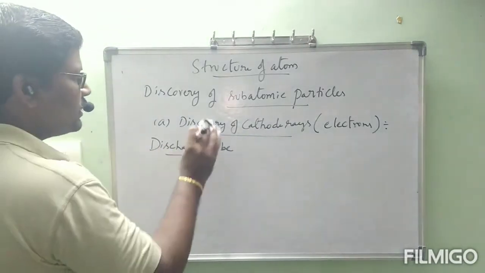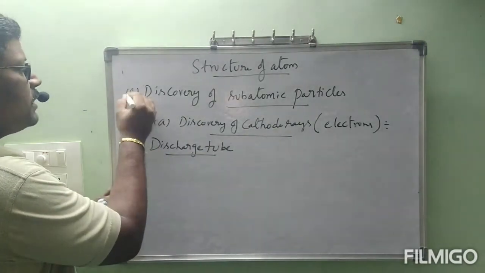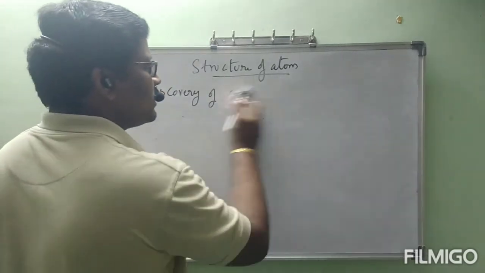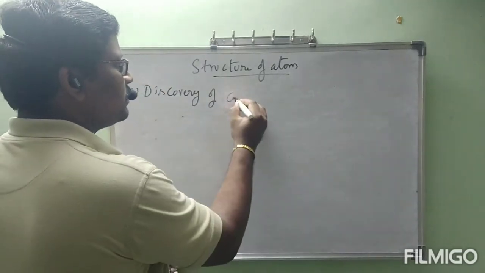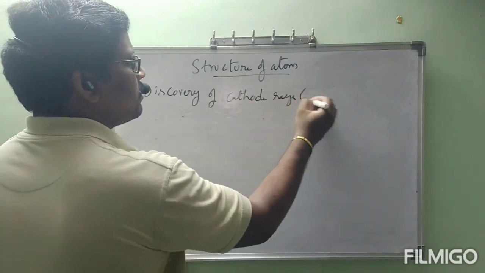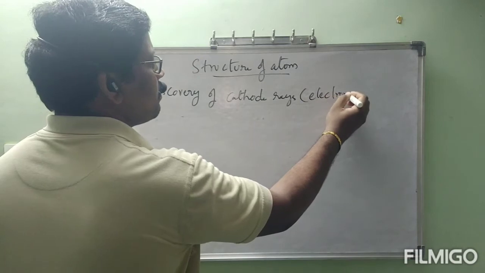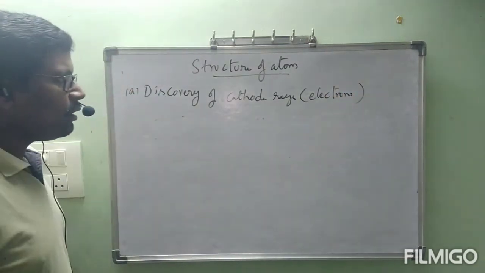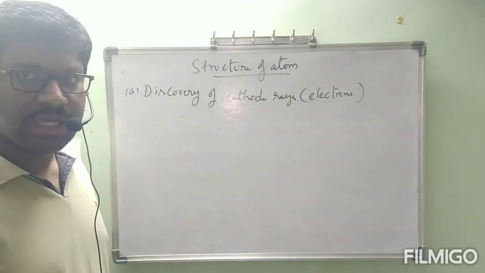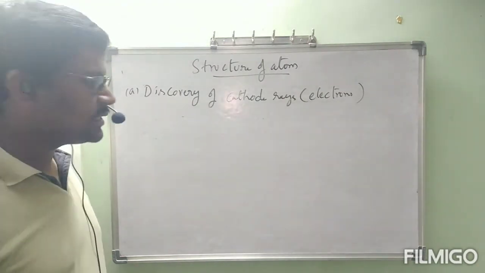So I am keeping A here, and this one itself I am keeping as cathode rays. In which experiment were cathode rays discovered? The discharge tube. What is a discharge tube? Let us see.